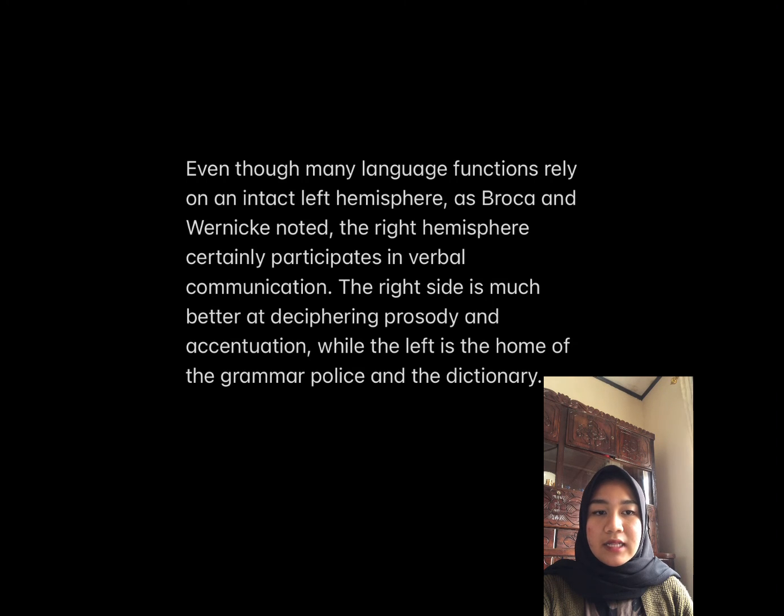Even though many language functions rely on an intact left hemisphere, as Broca and Wernicke note, the right hemisphere certainly participates in verbal communication. The right side is much better at deciphering prosody and accentuation, while the left is the home of the grammar police and the dictionary.